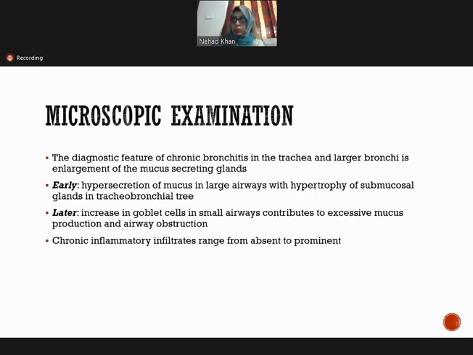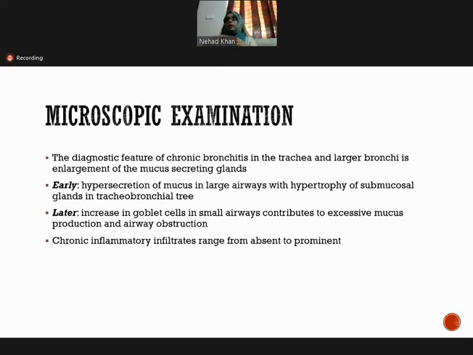The number of these glands is increased. In the early stage, there is hypersecretion of mucus in the large airway with hypertrophy of submucosal glands in the tracheobronchial tree. Later on, if the disease becomes severe, it causes an increase in the goblet cells in the small airway, contributing to the excessive production of mucus. And this excessive production of mucus can lead to airway obstruction.